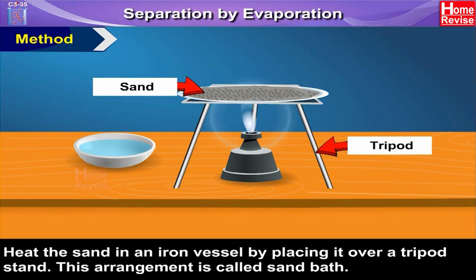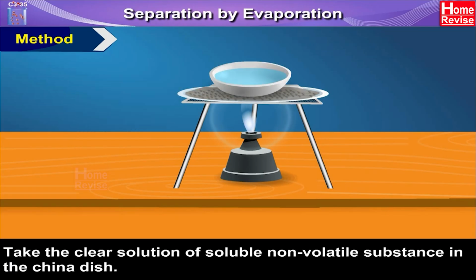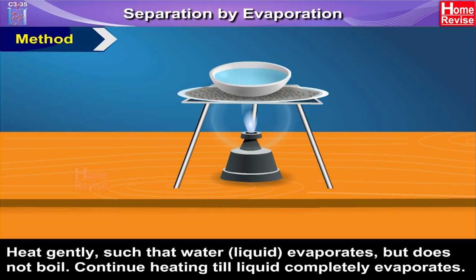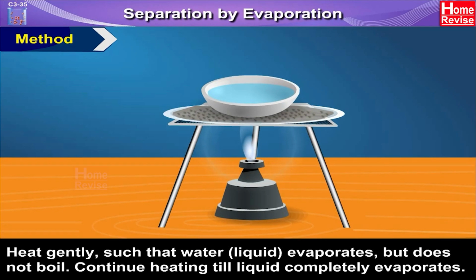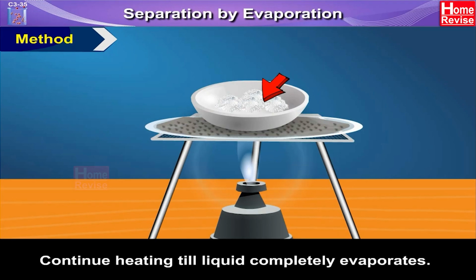Method. 1. Heat sand in an iron vessel by placing it over a tripod stand. This arrangement is called a sand bath. 2. Take the clear solution of a soluble non-volatile substance in the china dish. Place the china dish on the sand bath. 3. Heat gently such that water, that is the liquid, evaporates but does not boil. Continue heating till the liquid completely evaporates.